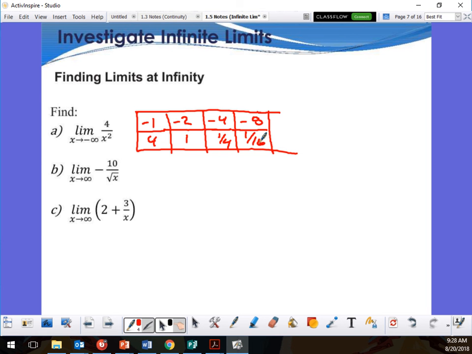Okay, so what is this going to come out to be? 0. If I go to negative infinity, no matter the number, it's just going to be 0, right? Yeah. It's going to go to 0. Let's check the graph. Oh wow, would you look at that? That's exactly what you get.